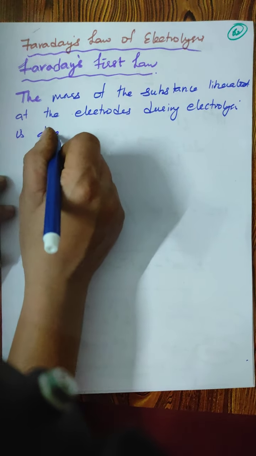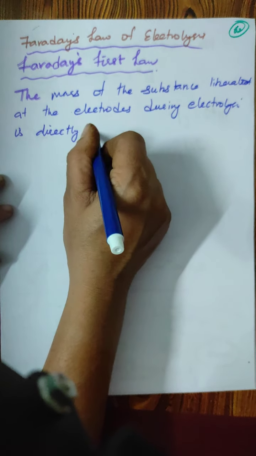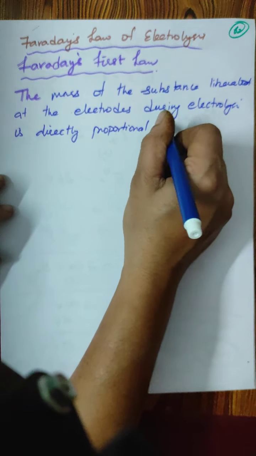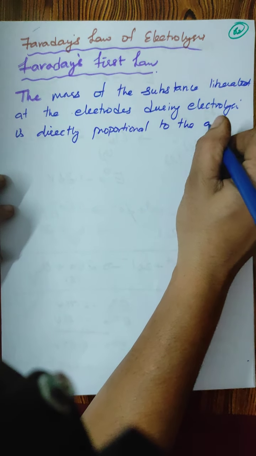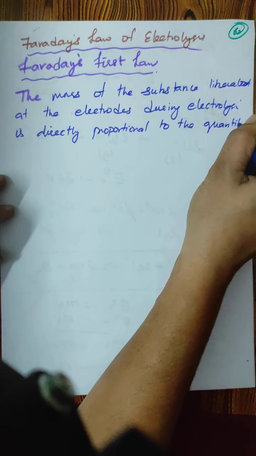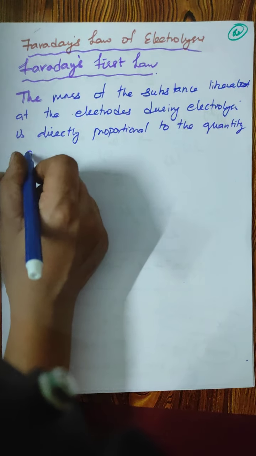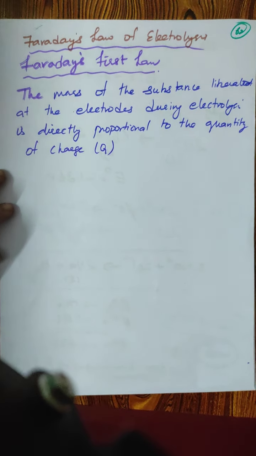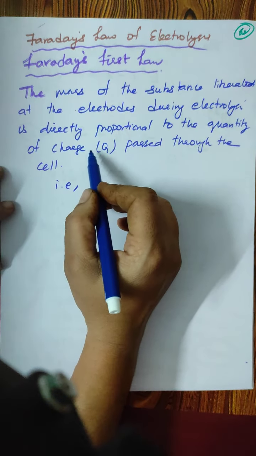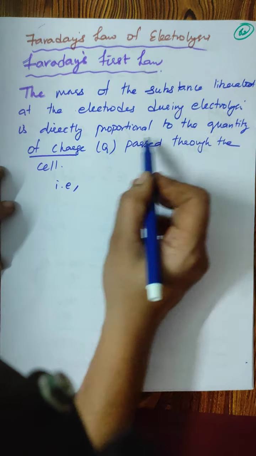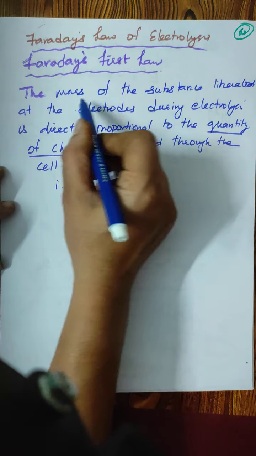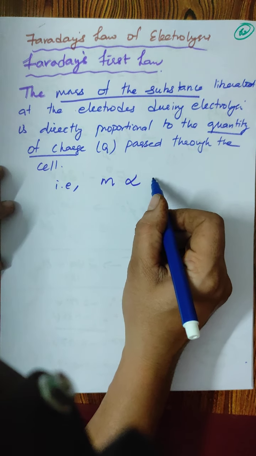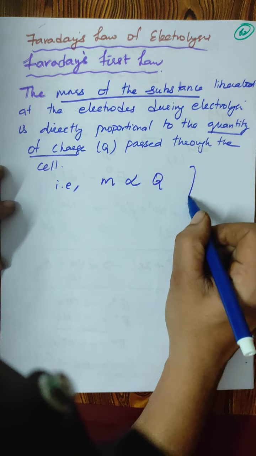quantity of charge passing through them. What do you mean by this, students? Quantity of charge passed through the cell, Q. The mass of the substance liberated at the electrodes is directly proportional to the quantity of charge passed through the cell.